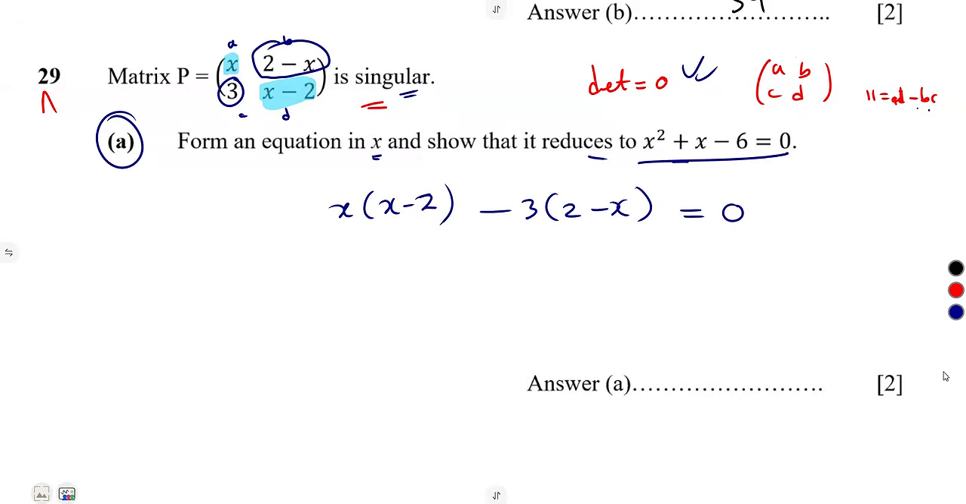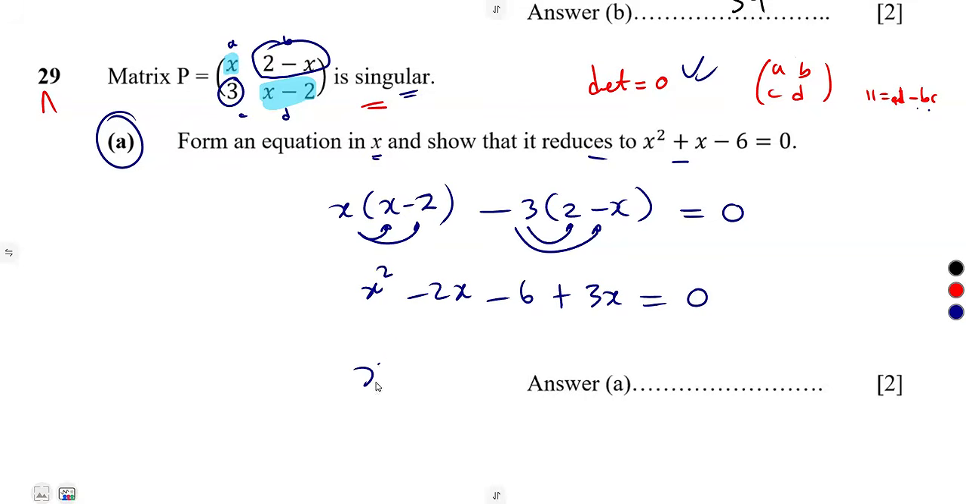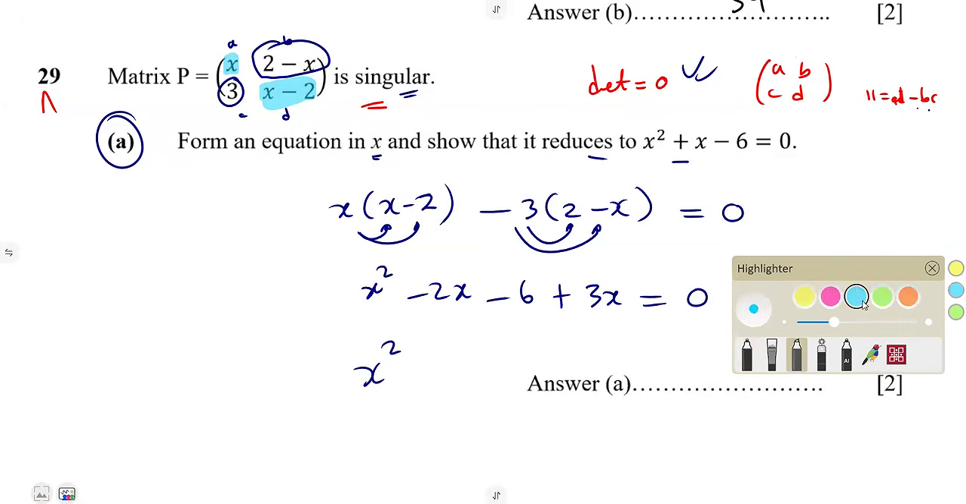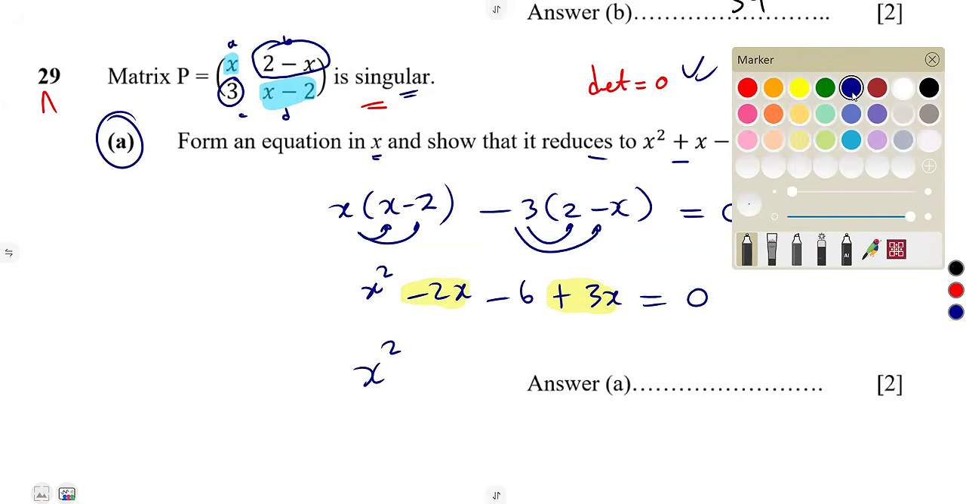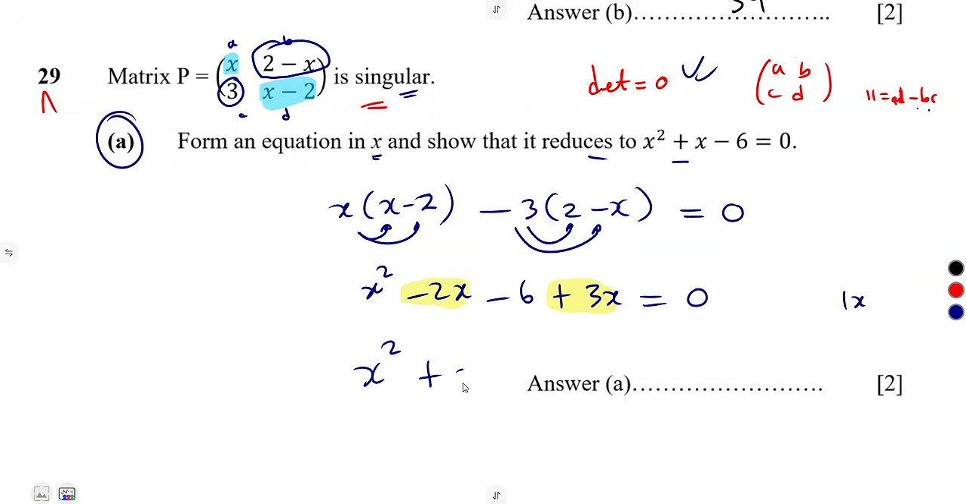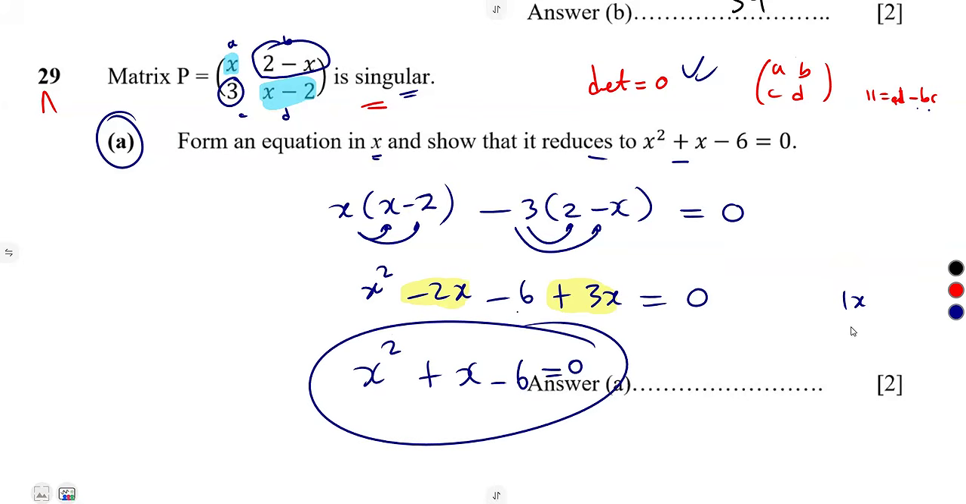Simplify until you've got this. So simply expand brackets: x times x, x squared, negative 2x, negative 3 times 2, that's negative 6, negative 3 times this, that's going to be positive 3x, and that's equal to 0. So let's collect our like terms, the terms in x. That's negative 2 and 3. Negative 2 plus 3, that's 1. So it's 1x, which is just positive x, minus 6 equal to 0. So this is what we have. As we can see, guys, we have shown that it is actually equal to this.